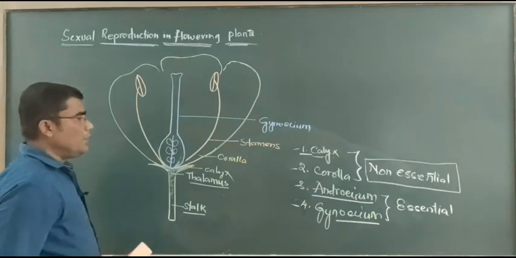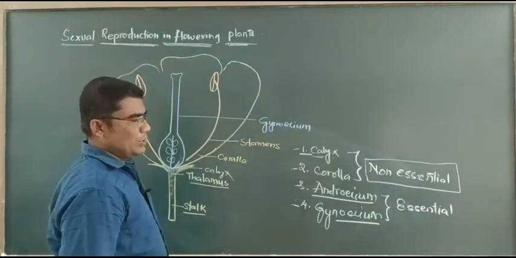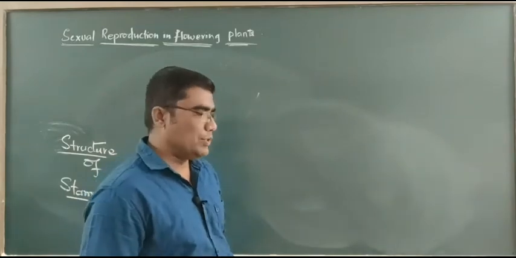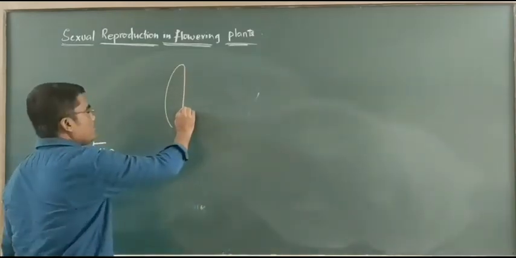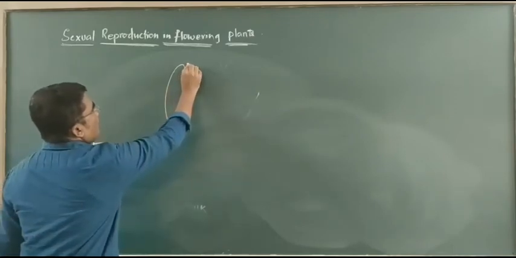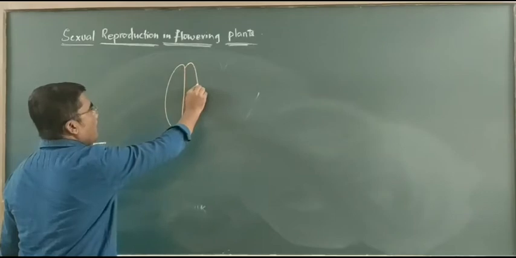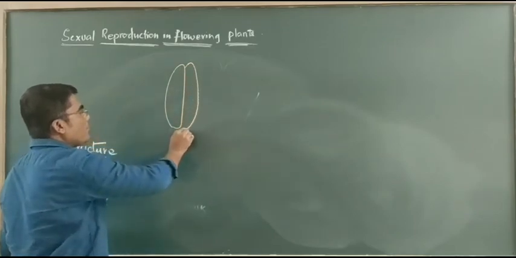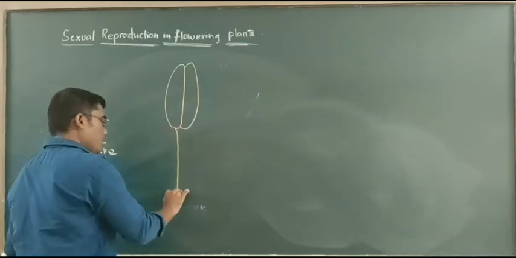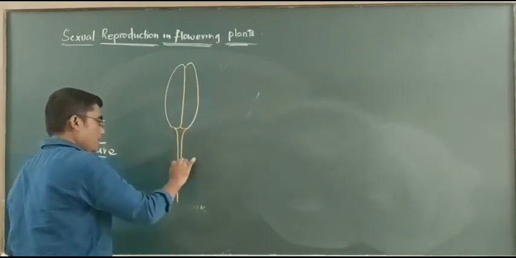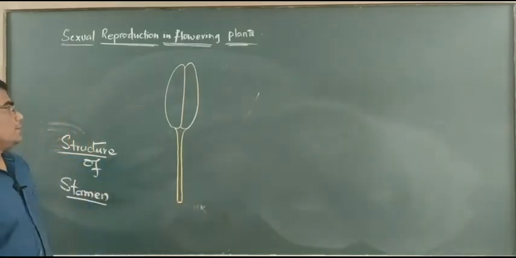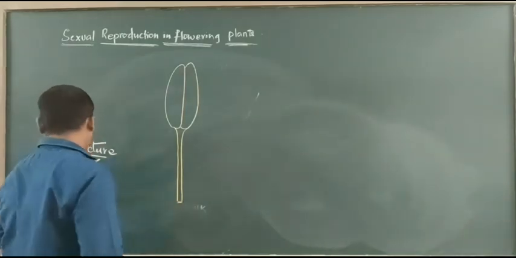Now, next we proceed with the structure of stamens. Here we discuss the structure of the stamen. Stamen is a modified leaf. Here, the leaf is modified to produce the microspores or pollen grains. Hence, it is a microsporophyll, a modified leaf, the stamen. This is the structure of a typical stamen commonly.